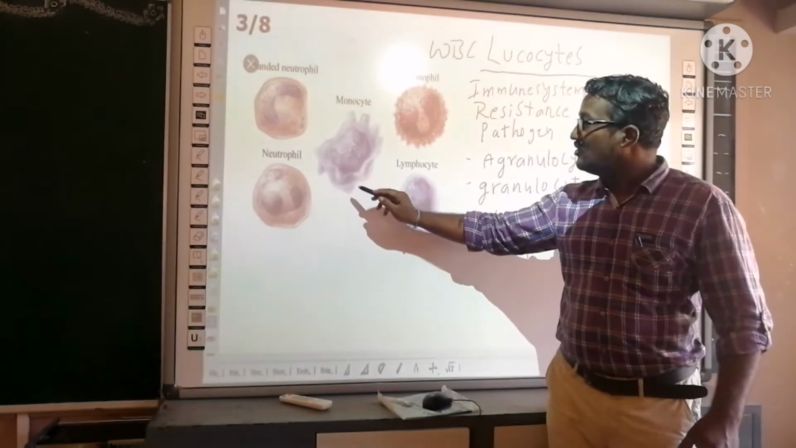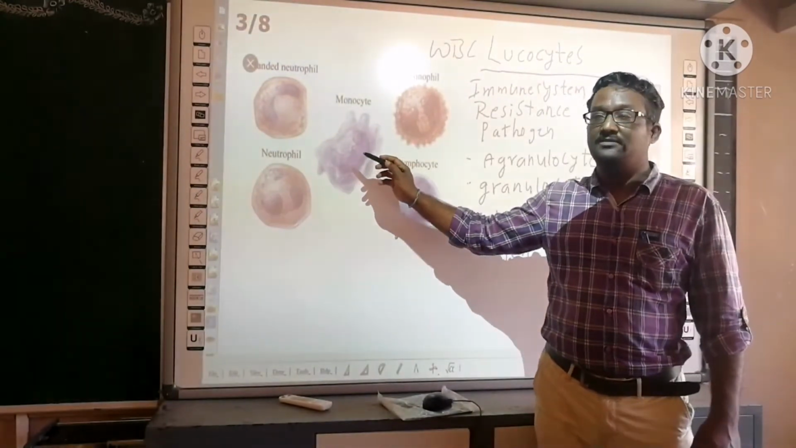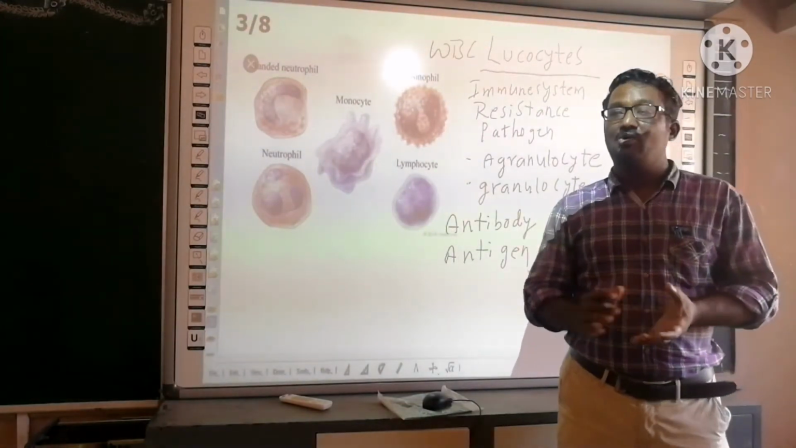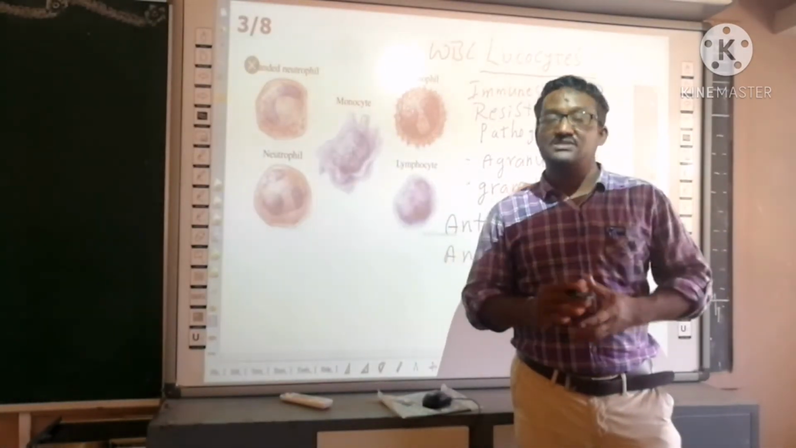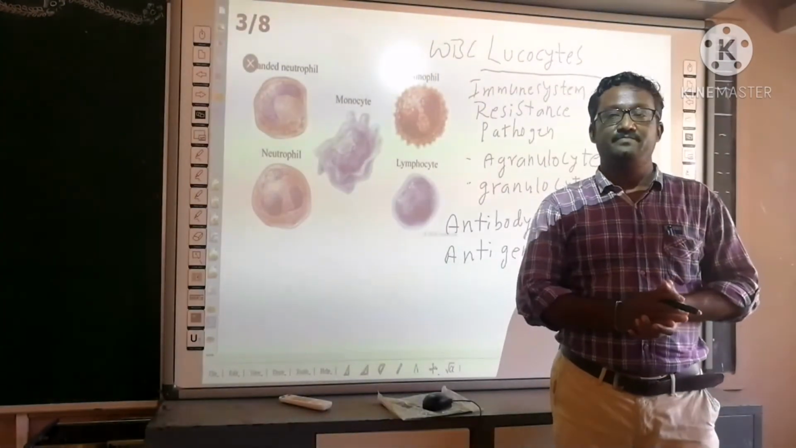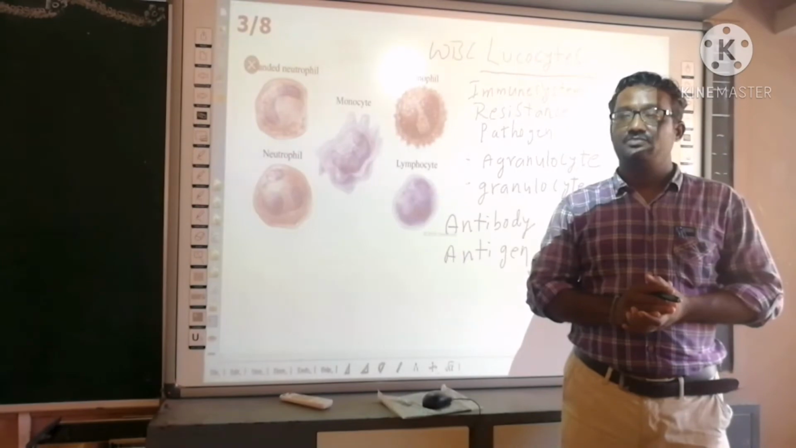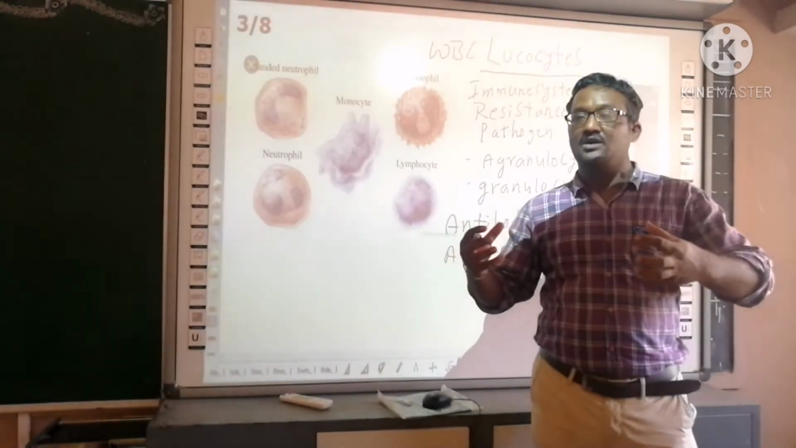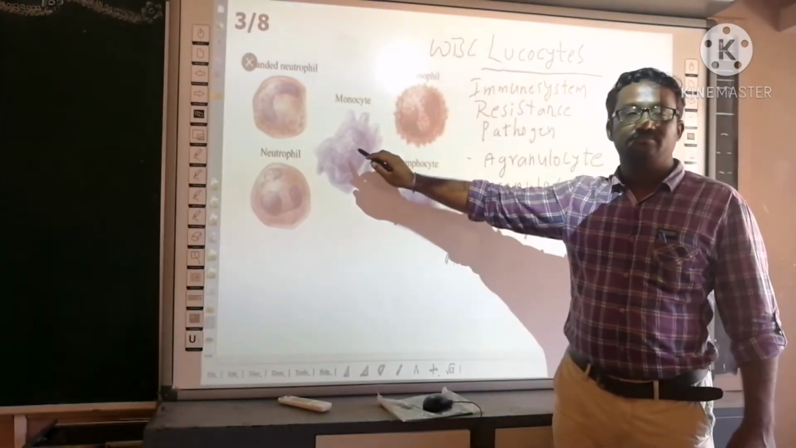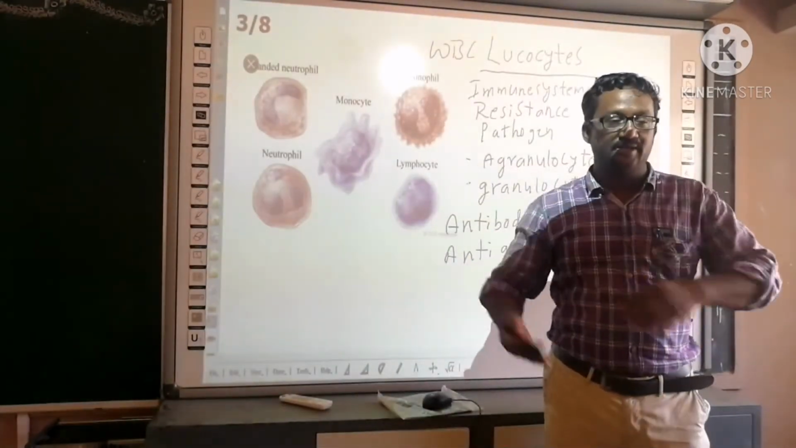Monocytes. If you observe, how is the shape of a monocyte? Like an amoeba. These are amoeboid cells, that means they move like an amoeba. So how do they participate in the immune system? They reach the pathogen place and engulf that pathogen into the body. Like an amoeba, it catches that pathogen and the pathogen enters into the cytoplasm. So inside the cytoplasm, the pathogen is destroyed.